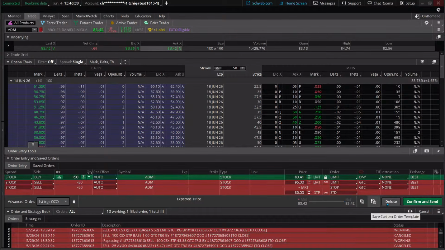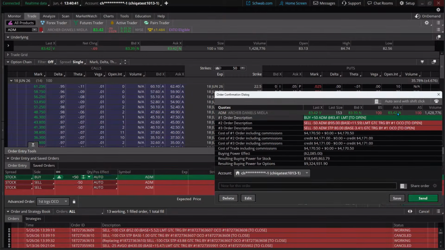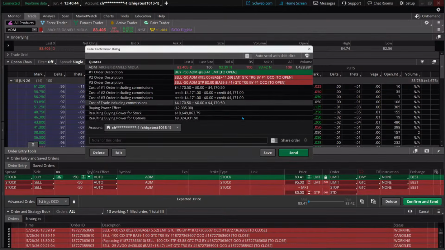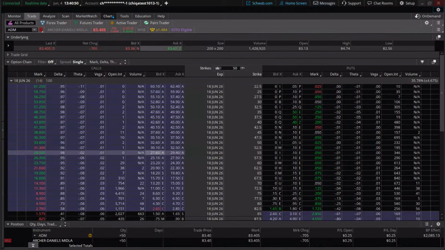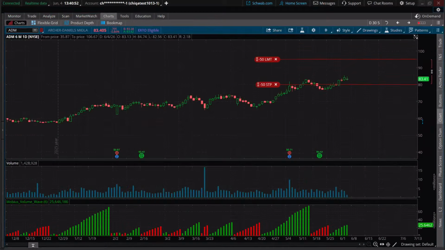I'm going to link this in. Always be mindful of the dialog box when you put these in. Keep watch on your buying power effect, etc. But let's send this through right now. And I'll pull this up on the chart so you can see. And what we'll do is we'll go ahead and make that adjustment.